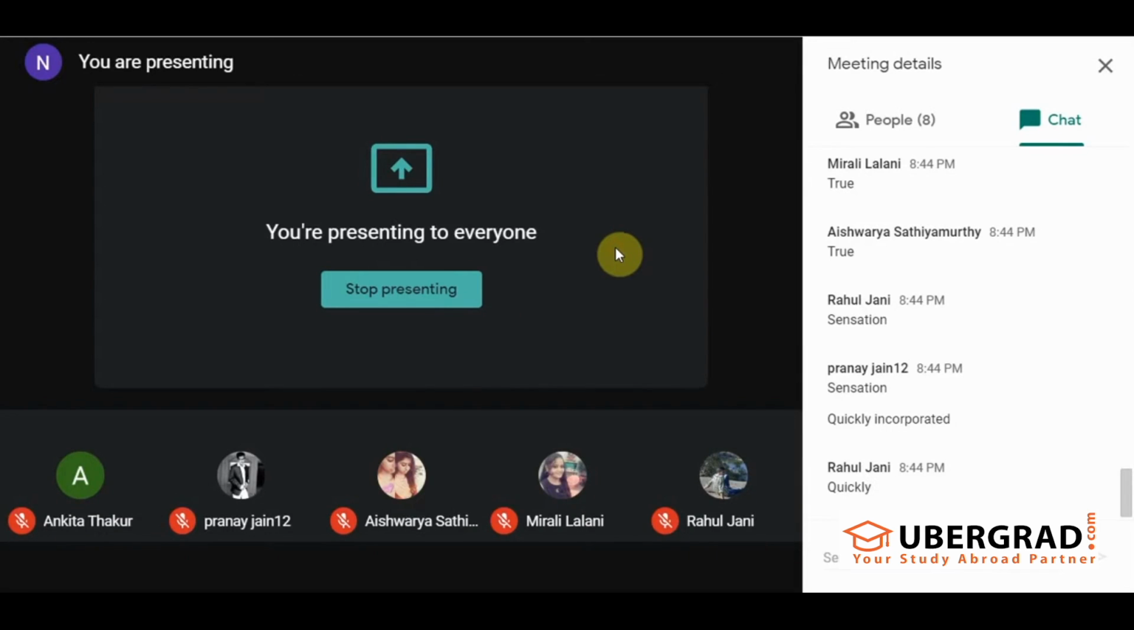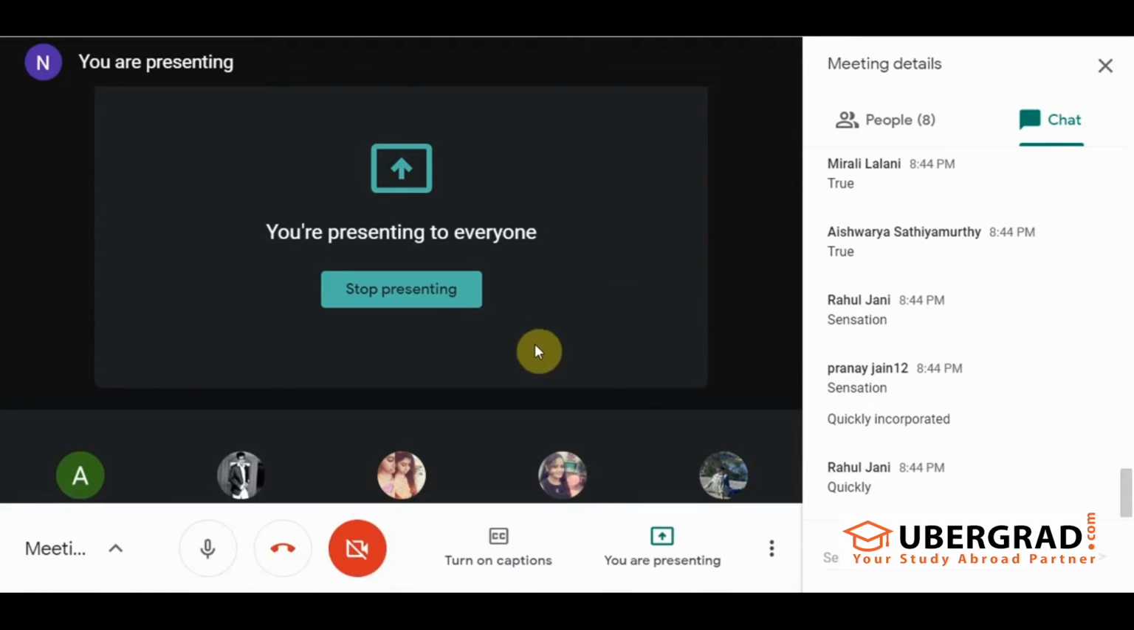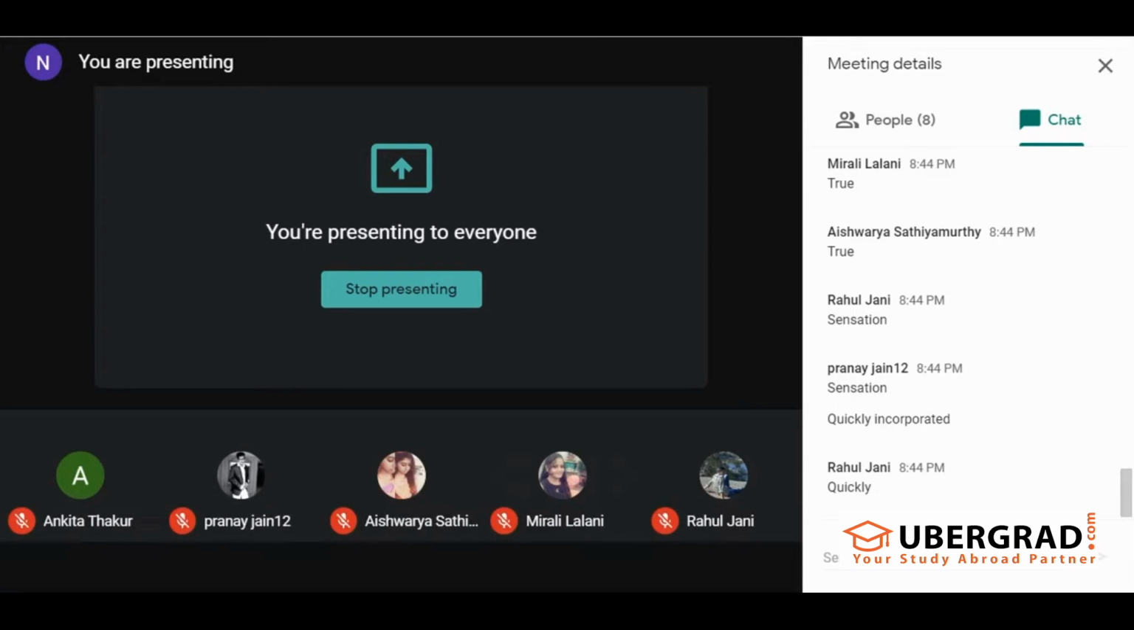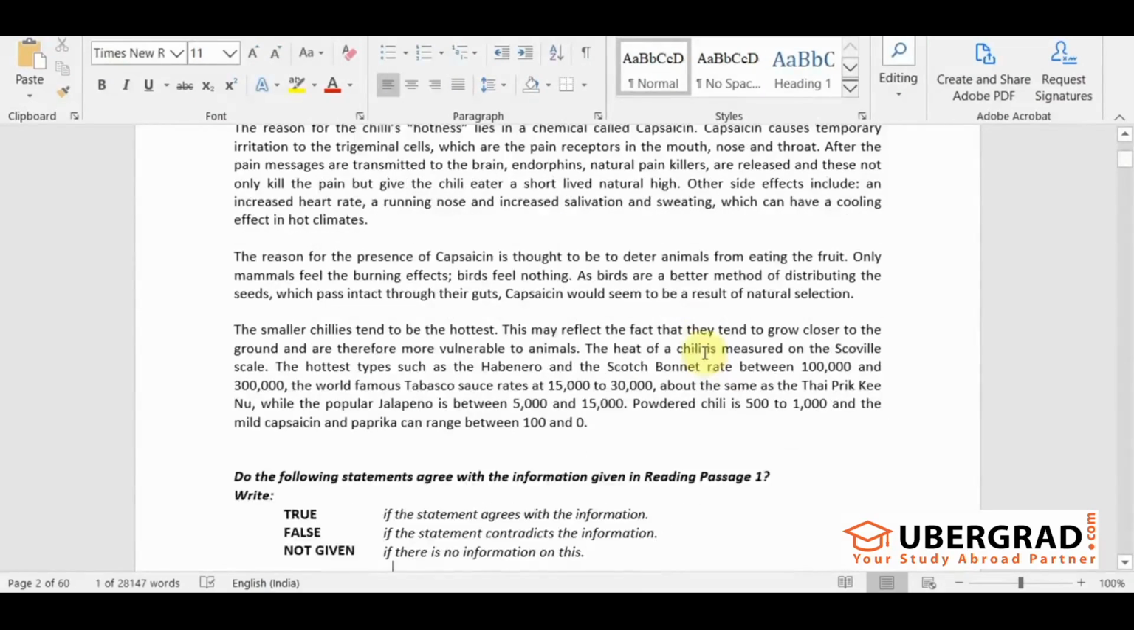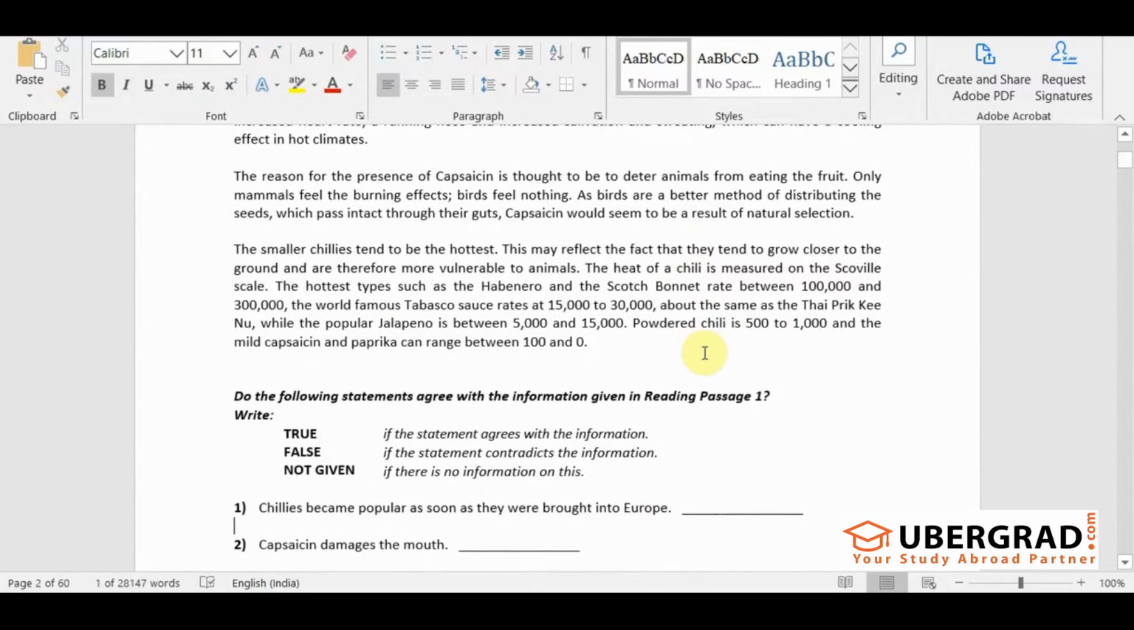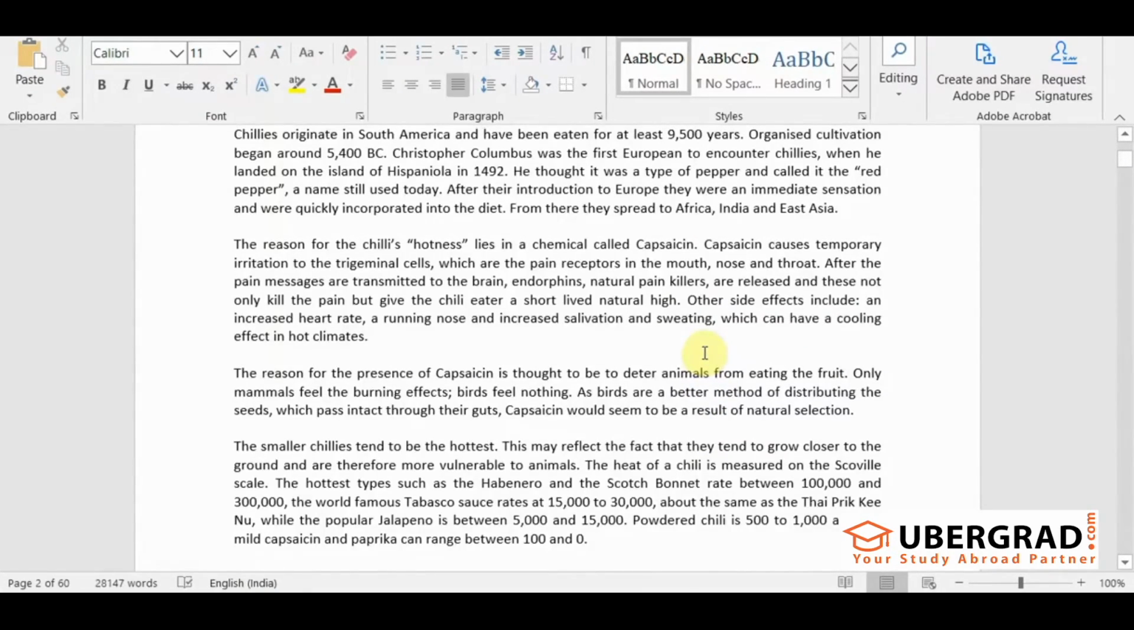Immediate sensation. Immediate is the word that is used for as soon as. They were brought into Europe. As soon as they were brought in, chilies became a part of their diet. Just a minute, I'll take you to the question. So immediate is the word used instead of as soon as. And instead of chilies became popular, they have used were quickly incorporated into their diet.